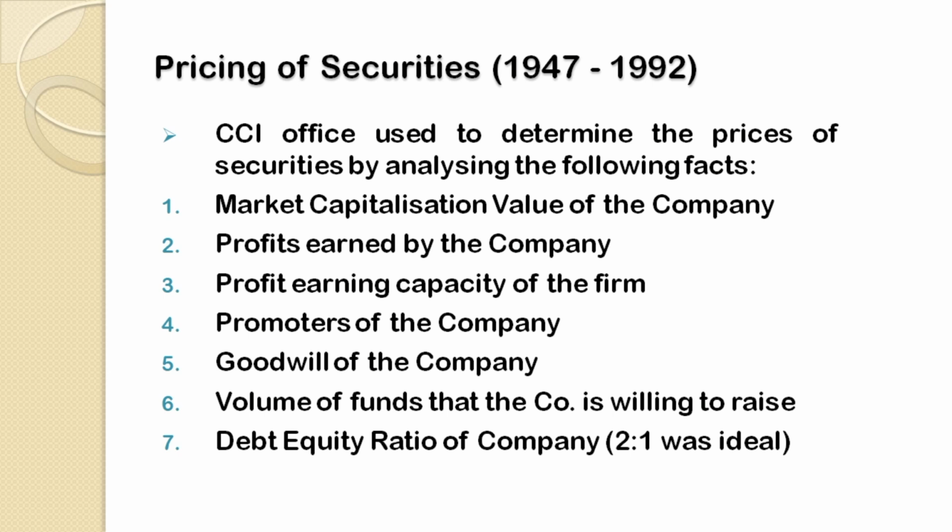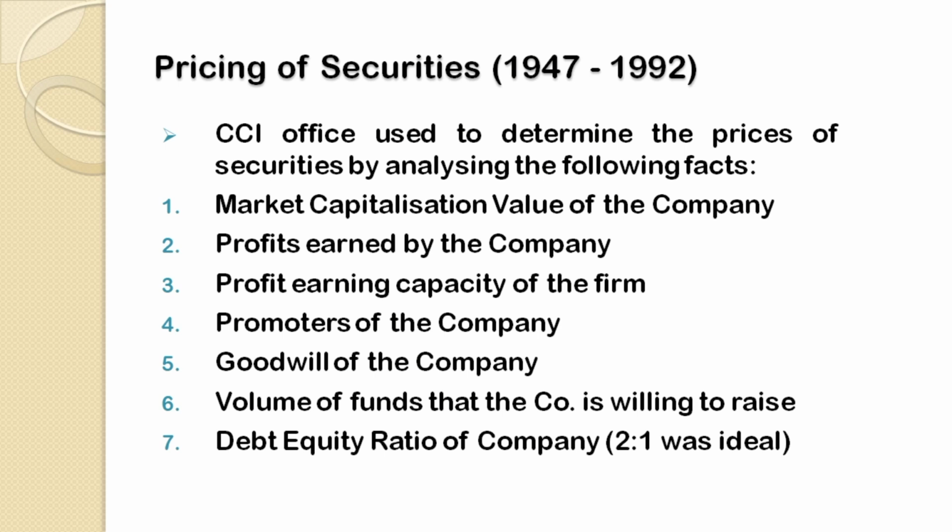Then the debt equity ratio was also one of the very important factors while deciding the prices of the securities. Especially a ratio was given in the Act of 1947, that is the Capital Issues Control Act 1947. The debt equity ratio was placed as 2:1. That means for every equity, there must be a maximum of 2 debts.